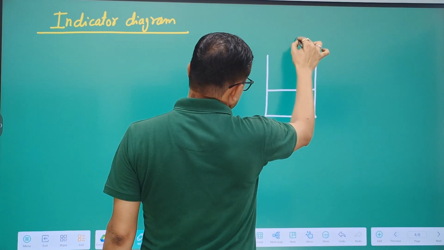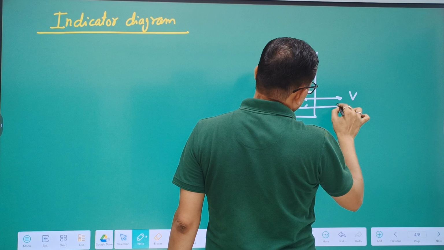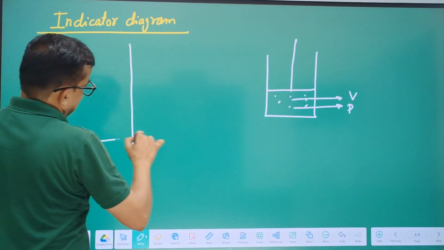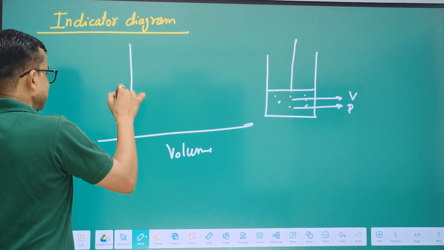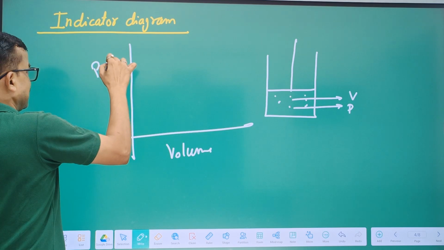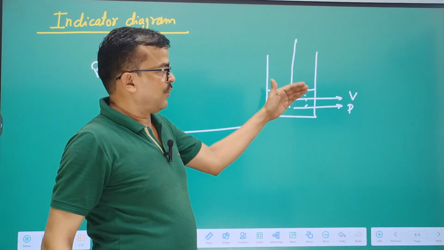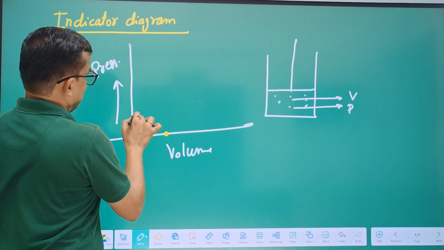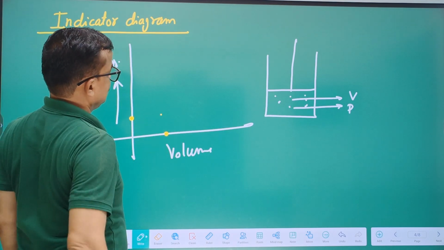Let this be a gas having some volume and some pressure. On this axis we take volume and on this axis pressure. Suppose there is some initial pressure and volume; that point will be here.